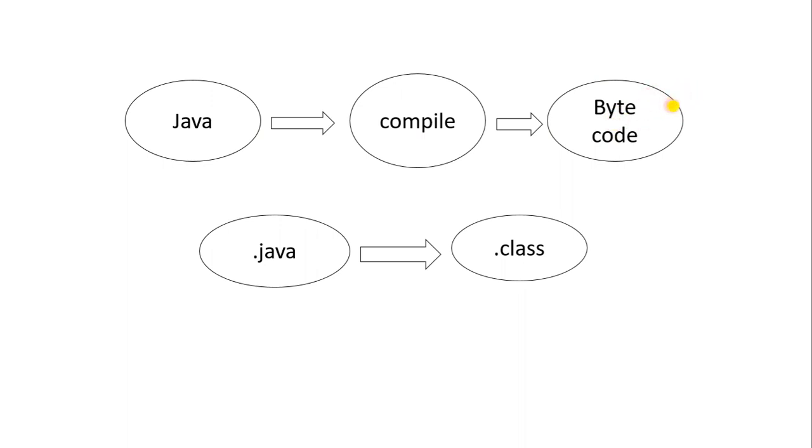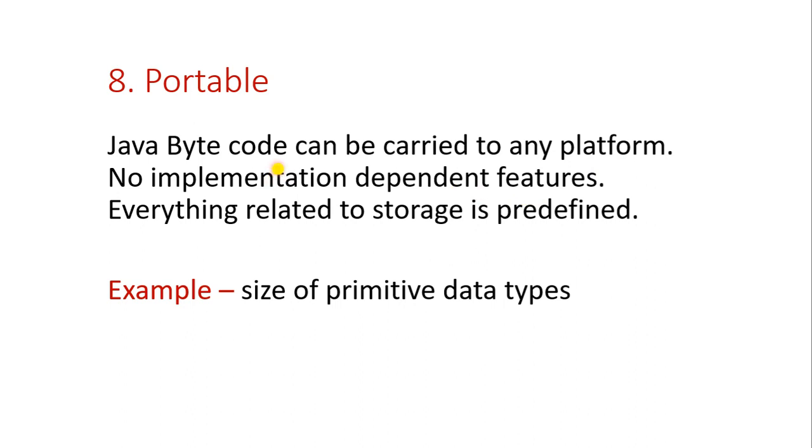The JDK we can get for Linux, Mac, Windows, or any other operating system. So the bytecode needs only the JDK, no matter which operating system it comes from. So it can be run on any other operating system. So it is portable, whereas C and C++ programs are not portable and not independent. So Java is independent.